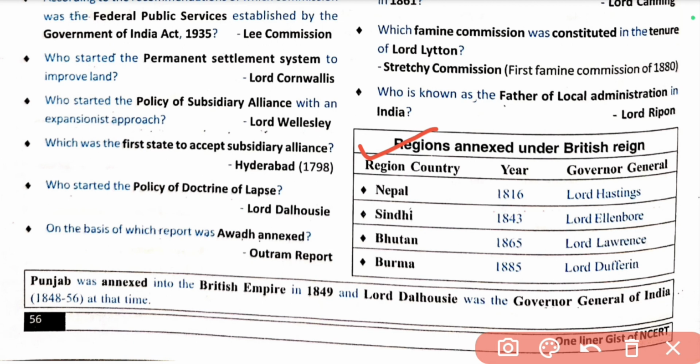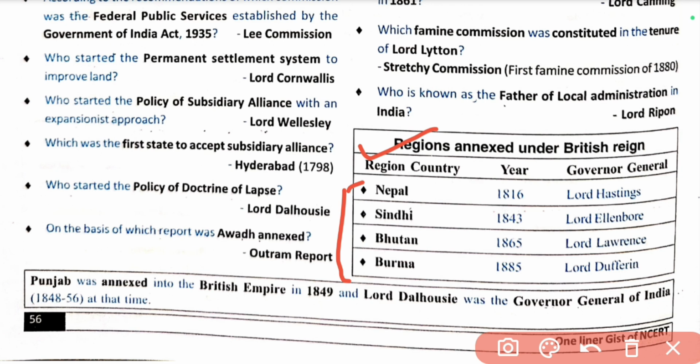Next, the regions annexed under the British regime. Region, year, Governor General. Nepal, annexed in 1816 by Lord Hastings. Sindh in 1843 by Lord Ellenborough. Bhutan in 1865 by Lord Lawrence. Burma in 1885 by Lord Dufferin.